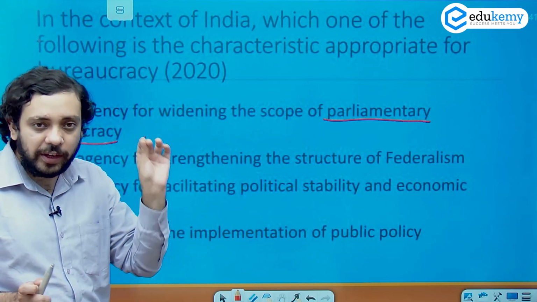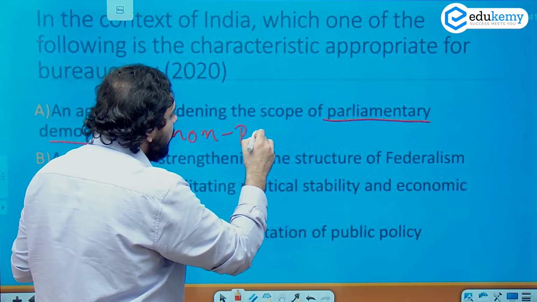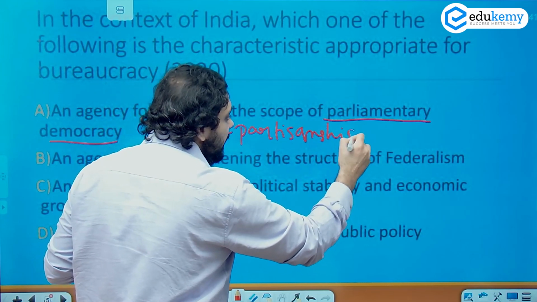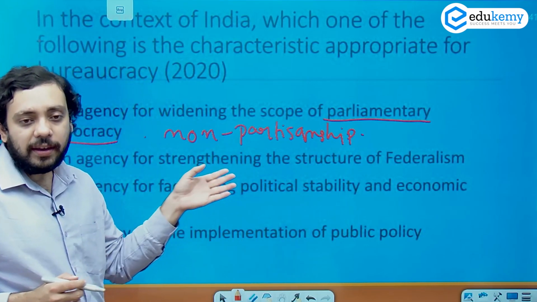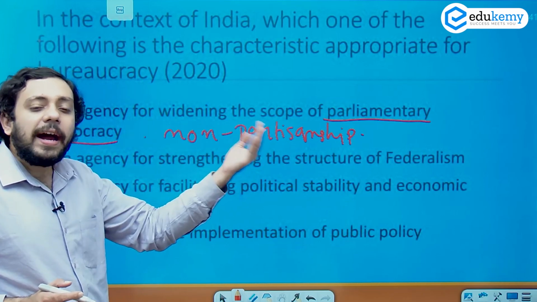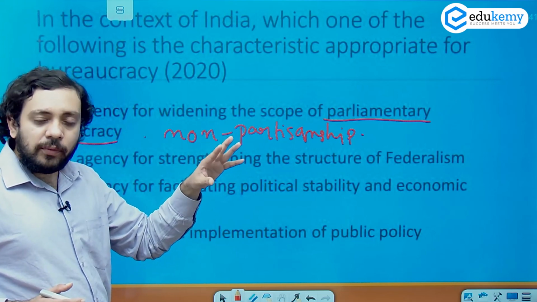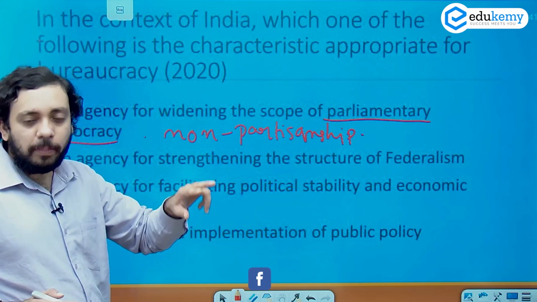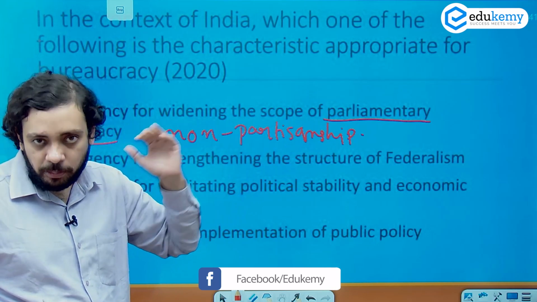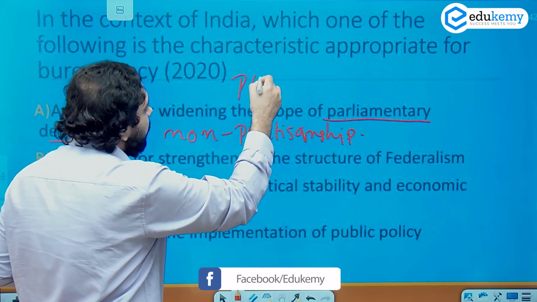Now, in ethics, we read a number of values associated with it, called non-partisanship, which means that you will not favor any party as a bureaucrat. These are codes of conduct for administrators. Or bipartisanship, that you will try to learn and adapt the frameworks and ideas of both the political parties or all political parties without favoring anyone in particular, or what you call political neutrality.